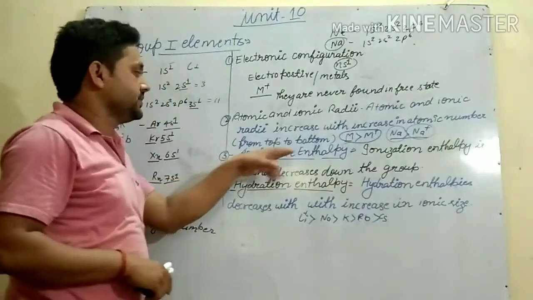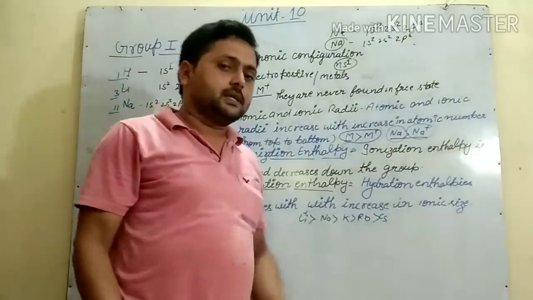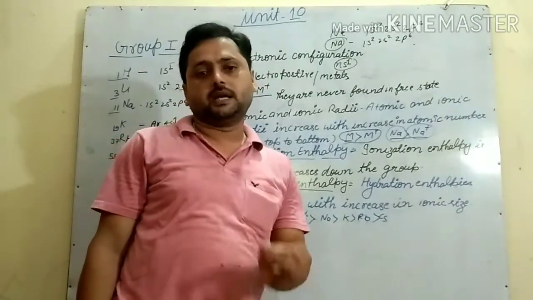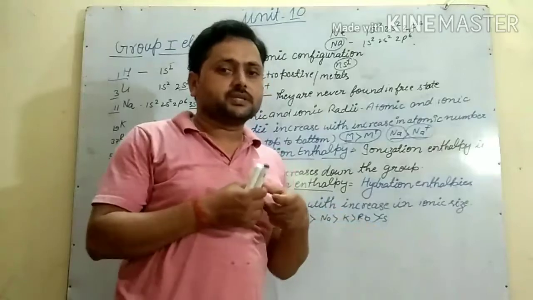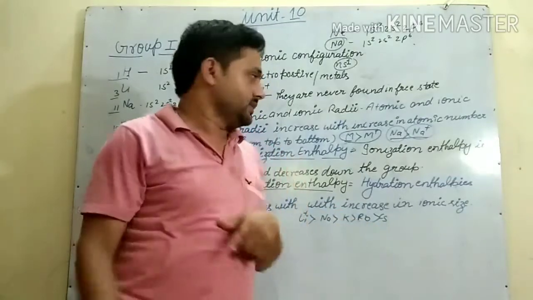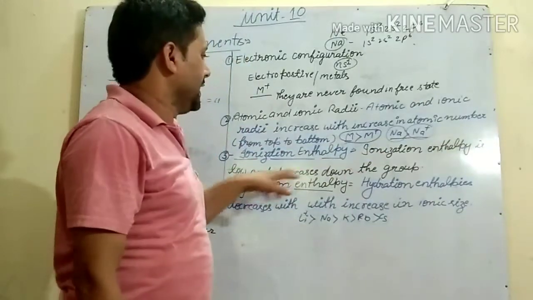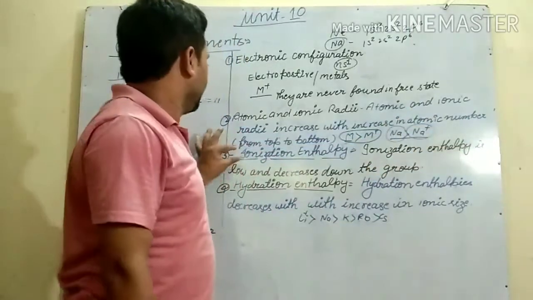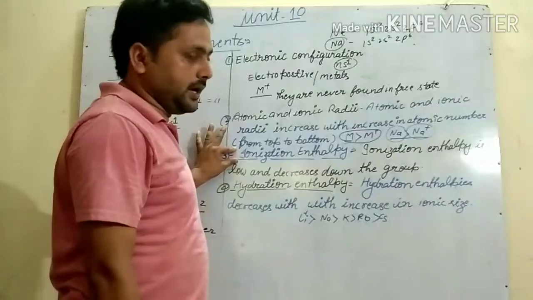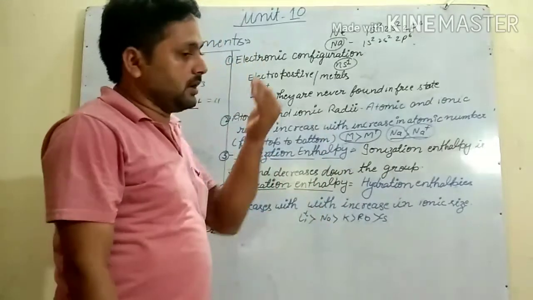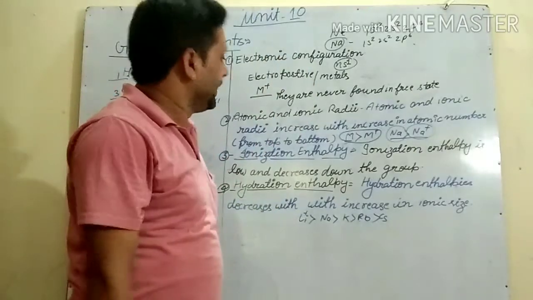Next is ionization enthalpy. Ionization enthalpy depends on the size. As size increases, ionization enthalpy decreases. Here, ionization enthalpy is low, meaning these elements' ionization enthalpy is already low and decreases down the group. As we move from top to bottom, their ionization enthalpy decreases.